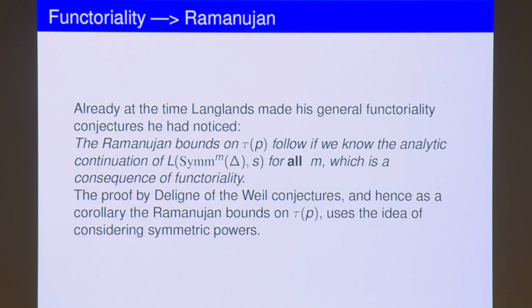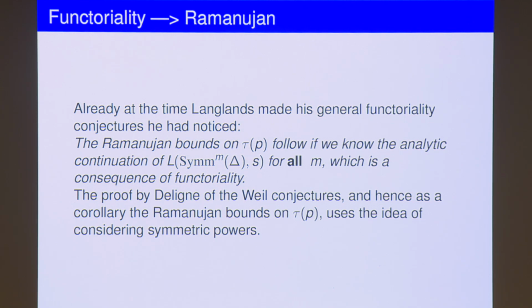Already there's a relation between this m-th symmetric power functoriality and Ramanujan's conjecture, or Ramanujan's bound, he conjectured that |tau(p)| is less than or equal to 2 times p to the 5.5. Langlands, when he made these conjectures, had already remarked that if you can prove the functoriality conjecture, if you can show that you have an analytic continuation of all these degree m+1 L-functions arising from the delta function, then you would actually prove Ramanujan's conjecture.